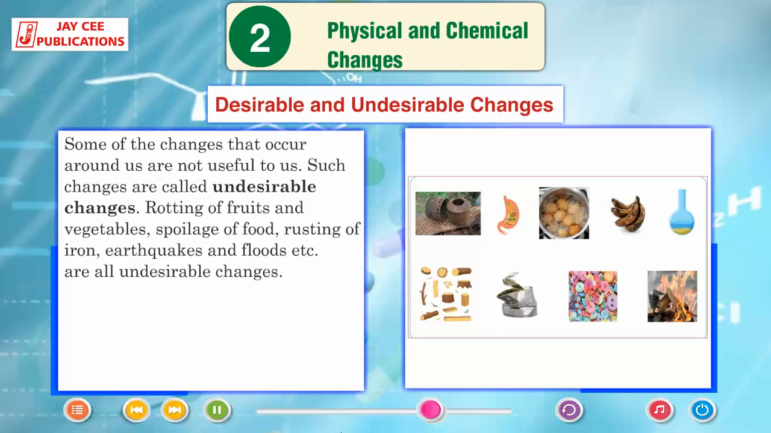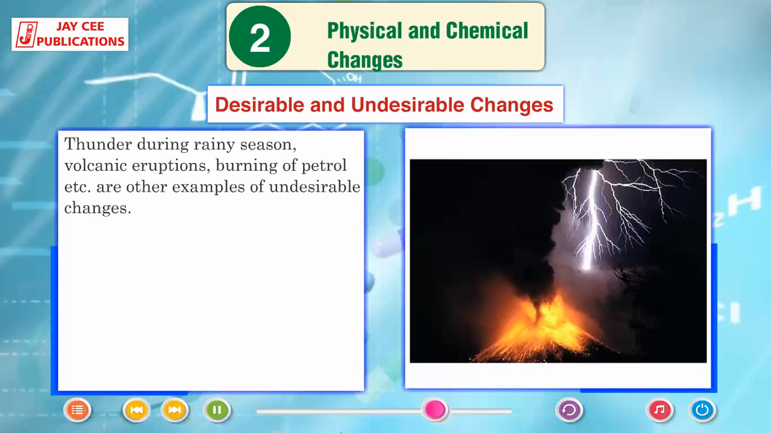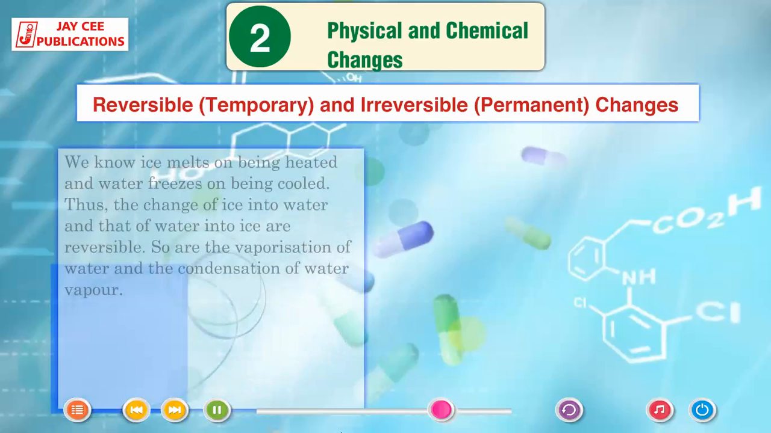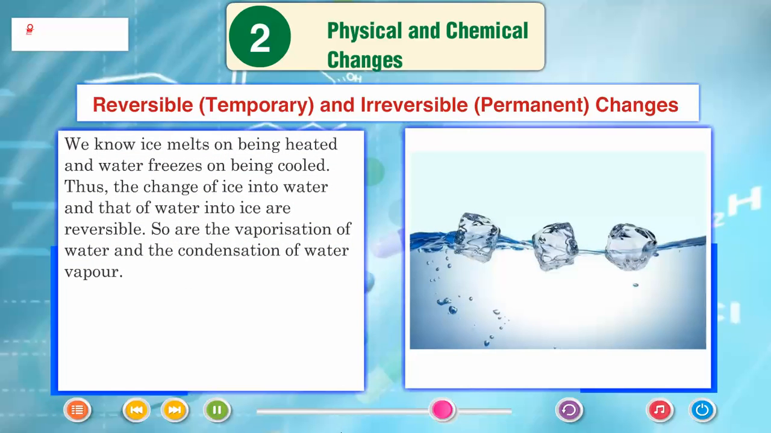Rotting of fruits and vegetables, spoilage of food, rusting of iron, earthquakes and floods, etc. are all undesirable changes. Thunder during rainy season, volcanic eruptions, burning of petrol, etc. are other examples of undesirable changes. Reversible or temporary and irreversible or permanent changes. We know ice melts on being heated and water freezes on being cooled.